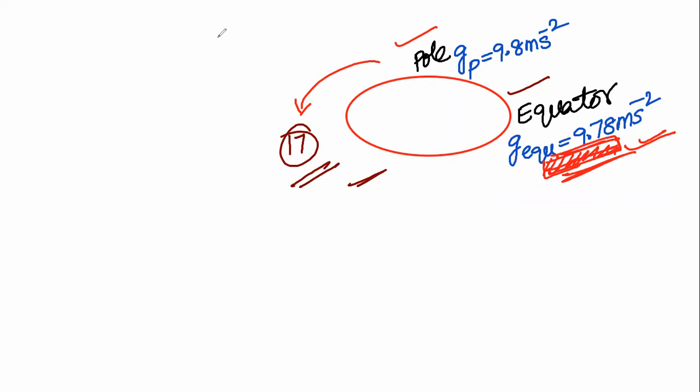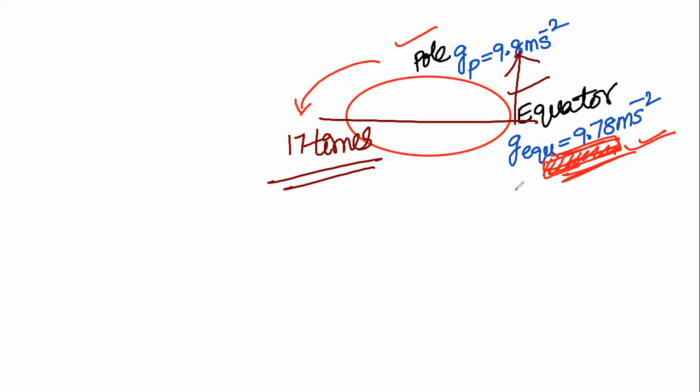If the rotational speed of the earth is increased to 17 times the present speed, then the people who are there at the equator will fly off. The acceleration due to gravity at the equator will be 0.